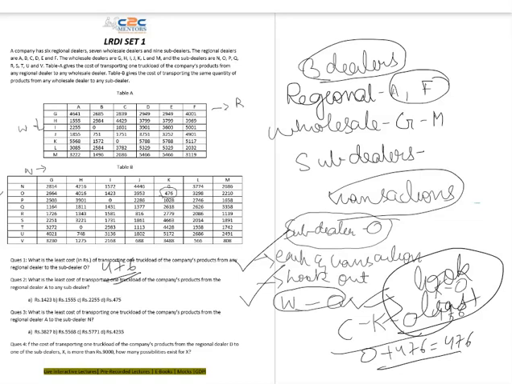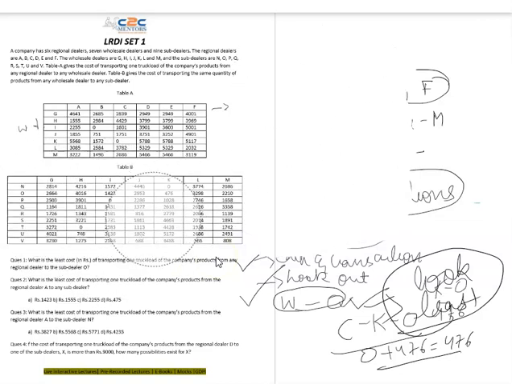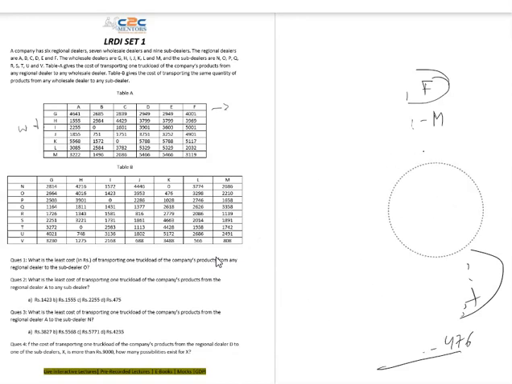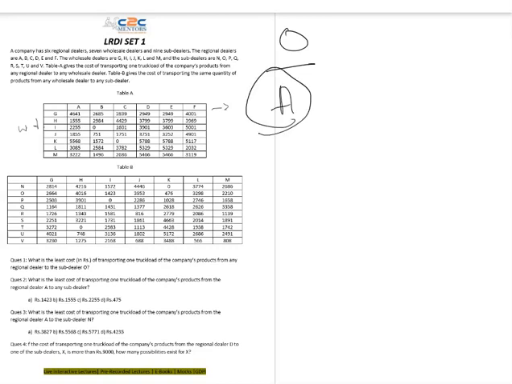Now we will be jumping towards the second question. So guys, let's just jump to the second question. The second question is saying: what is the least cost of transporting a truckload of a company's product from the regional dealer A to any sub dealer? In the previous question they specified O. In this particular question they have specified A, and they are asking the least cost of transporting. A is a regional dealer, everyone with me, right? And he is going to any sub dealer.